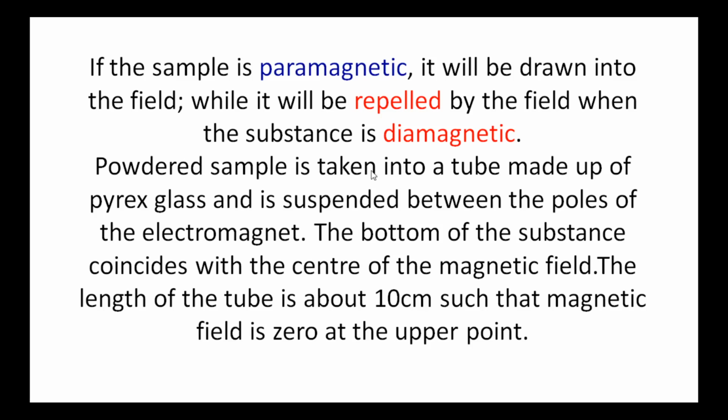Powdered sample is taken into a tube made of Pyrex glass, and it is suspended between the poles of an electromagnet. The bottom of the tube coincides with the center of the magnetic field, and the length of the tube is taken as 10 centimeters such that the magnetic field is zero at the upper end of the tube.